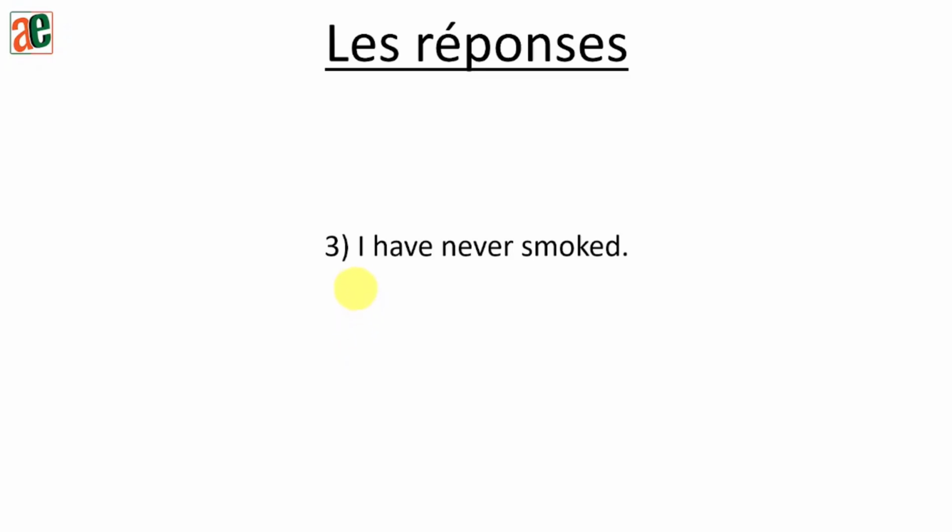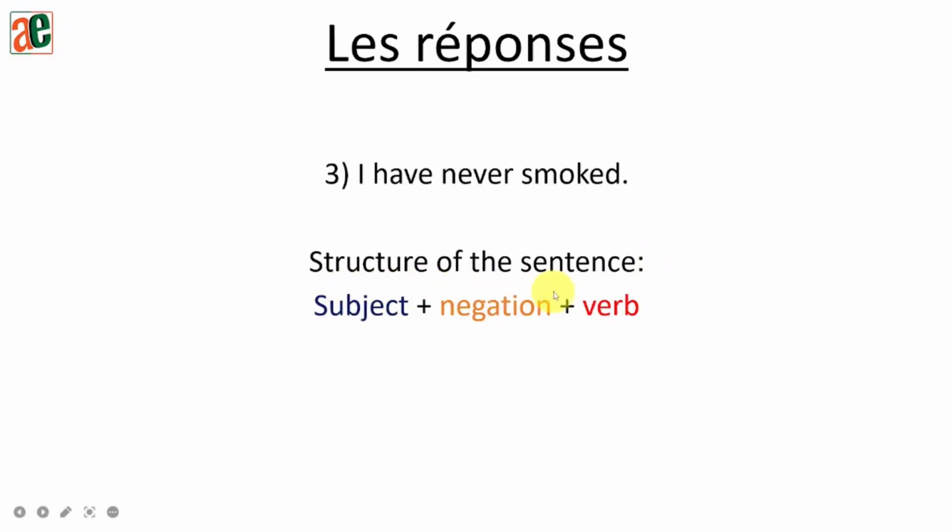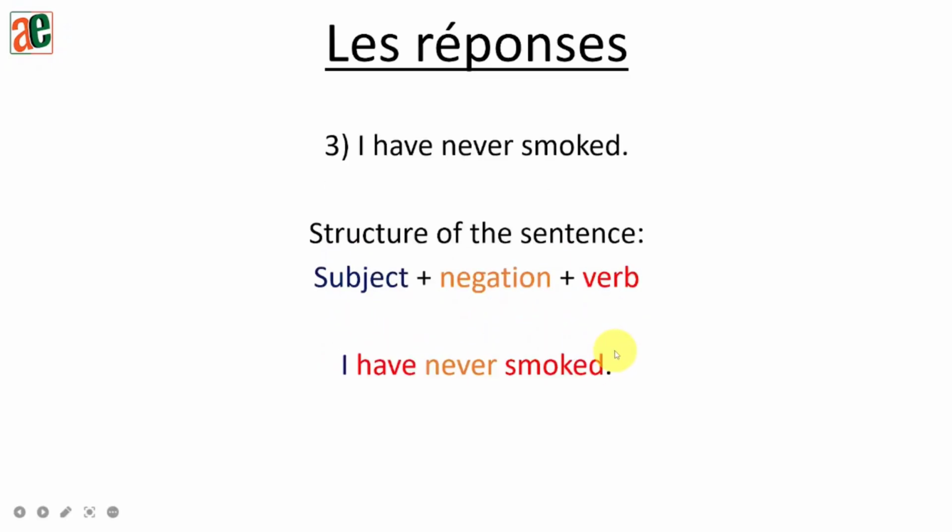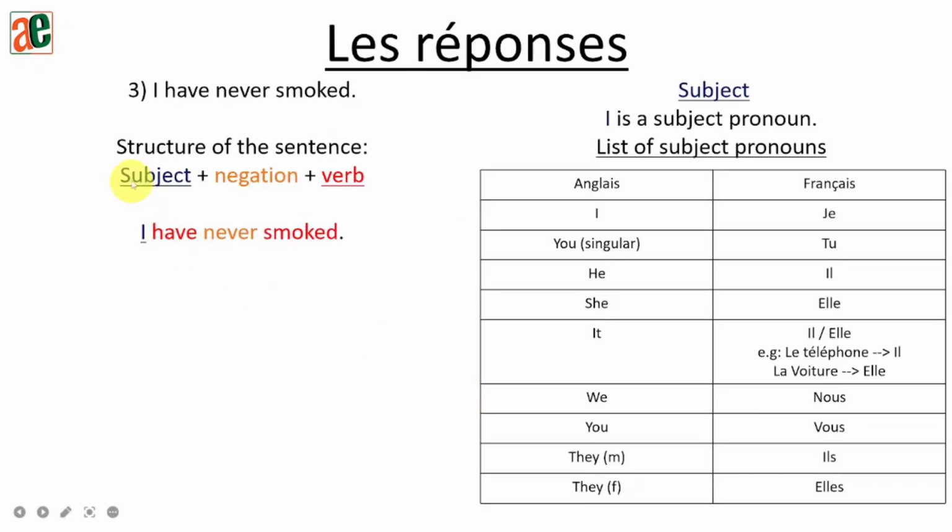Third sentence, I have never smoked. Okay, so let's see the structure of this sentence. In this sentence, we do have a subject, negation, and a verb. So, have smoked is the verb and never is the negation. Let's start with the subject. The subject is I. As usual, we are going to check in our table for the subject pronouns. So I in English becomes je. Let's replace it in our sentence.